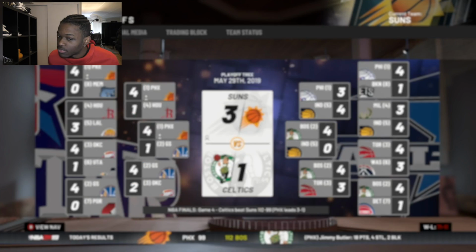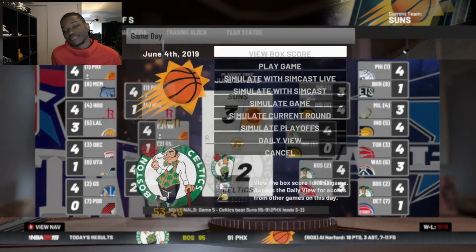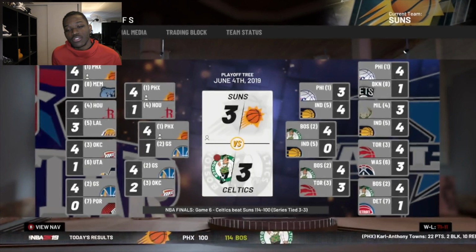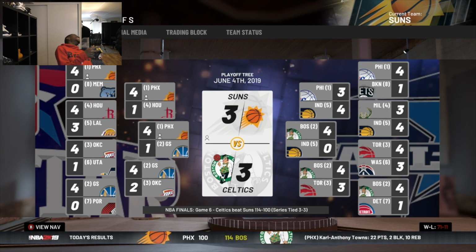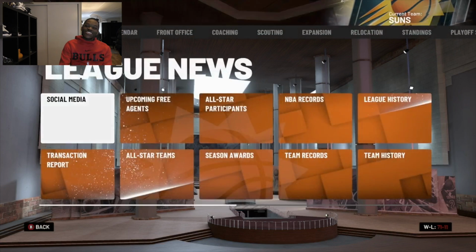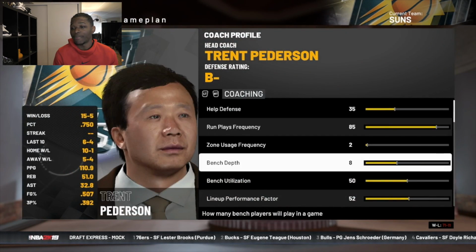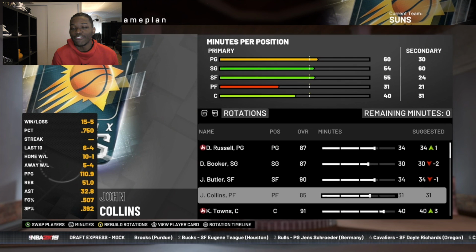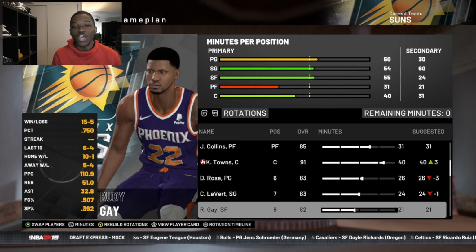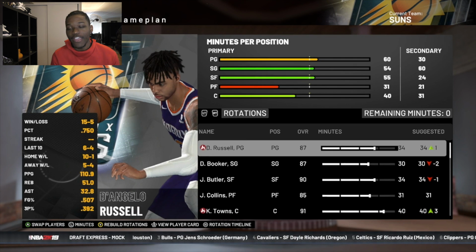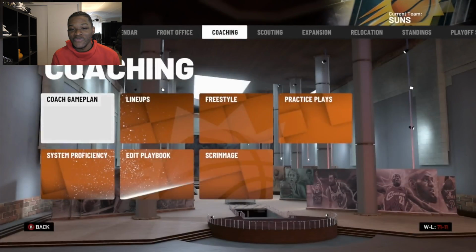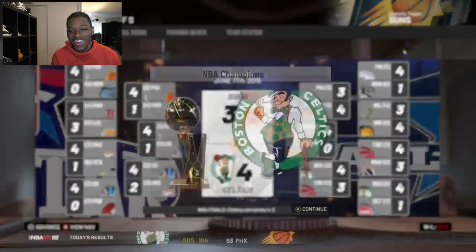Oh, come on now. I'm not playing this game with y'all. If we blow this lead, I'm not going another year. I'm sorry, I'm not going another year if we blow this lead. It's not even worth it. I'm disowning this whole team. Deleting the save file if we blow a 3-0.